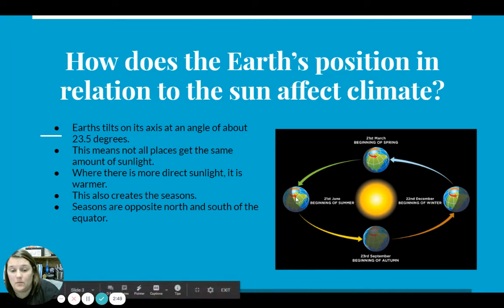Then in the summer, we are tilted towards it. The Earth tilts on its axis at an angle of about 23.5 degrees. Isn't that crazy? This means not all places get the same amount of sunlight. We get more sunlight in the summer, less in the winter. Where it gets more direct sunlight, it is warmer, and that is what creates seasons. Seasons are going to be opposite north and south of the equator.